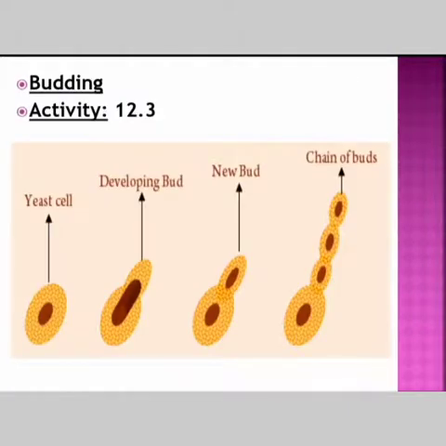So next we shall see about the next kind of asexual reproduction, in case of yeast. We call that type of reproduction budding. We have already learnt about tiny organisms like yeast, which can be seen only under a microscope. They are not visible to the naked eye. We can only see these organisms through a microscope.